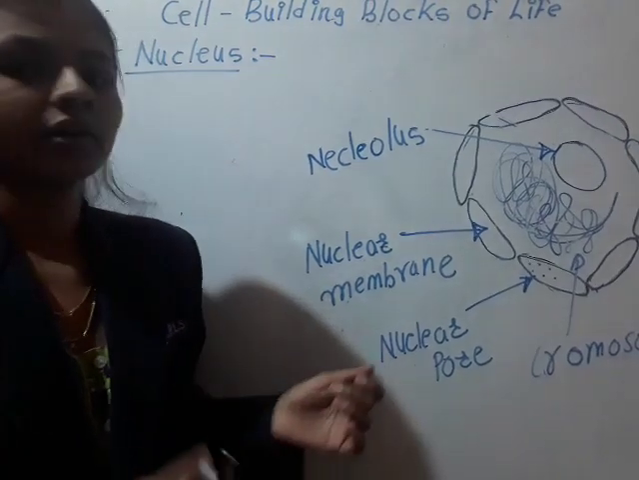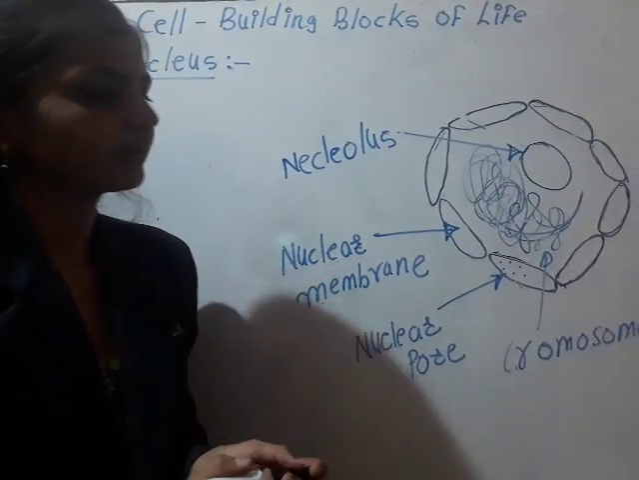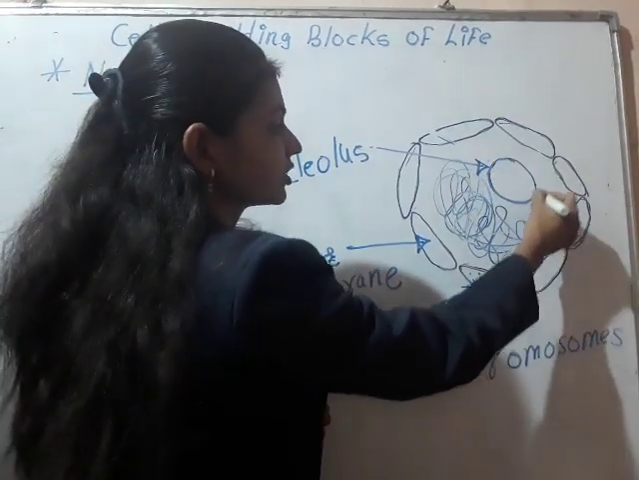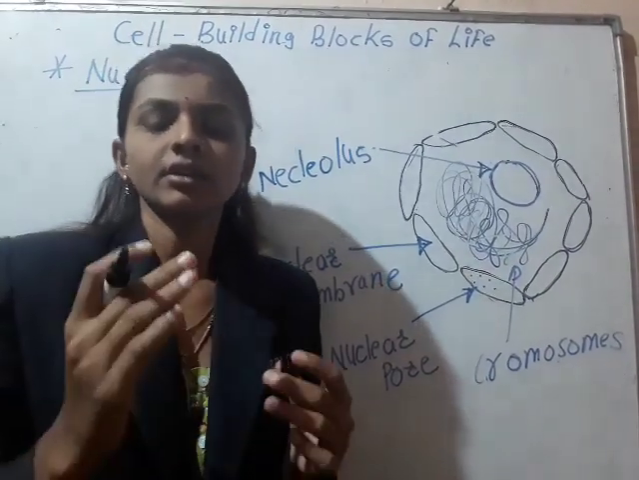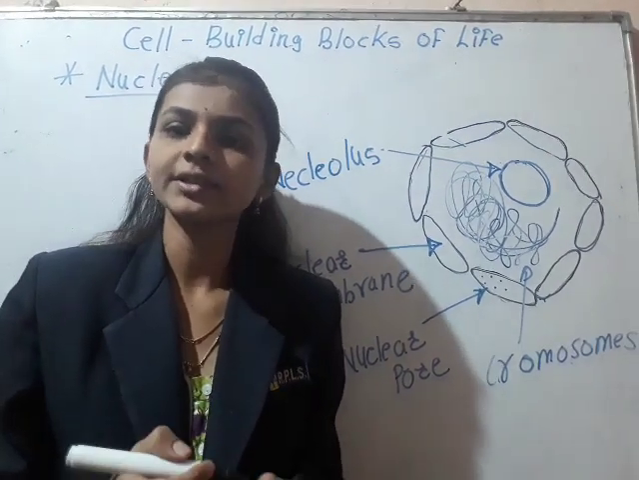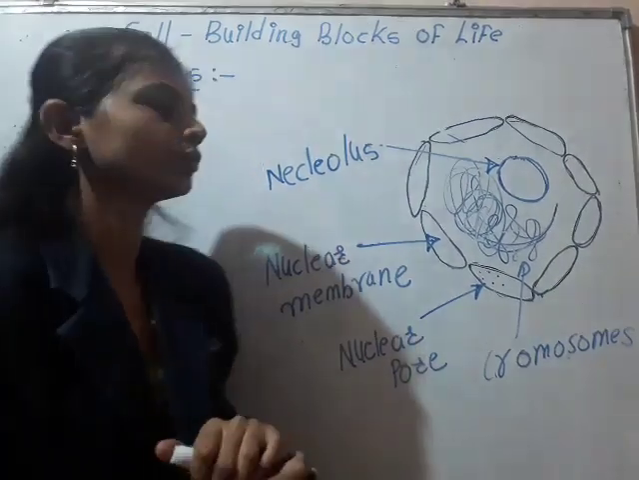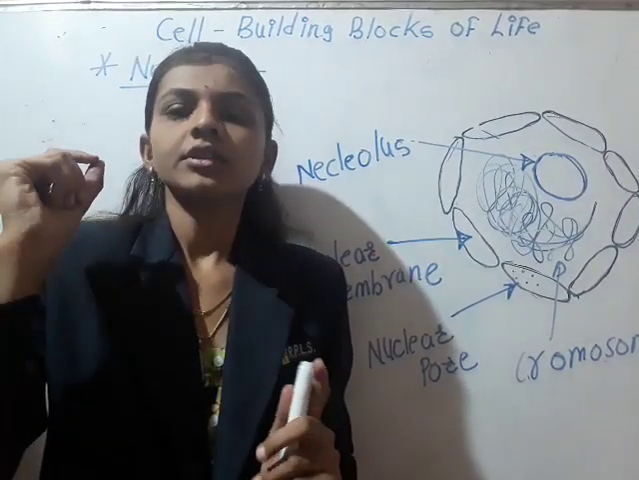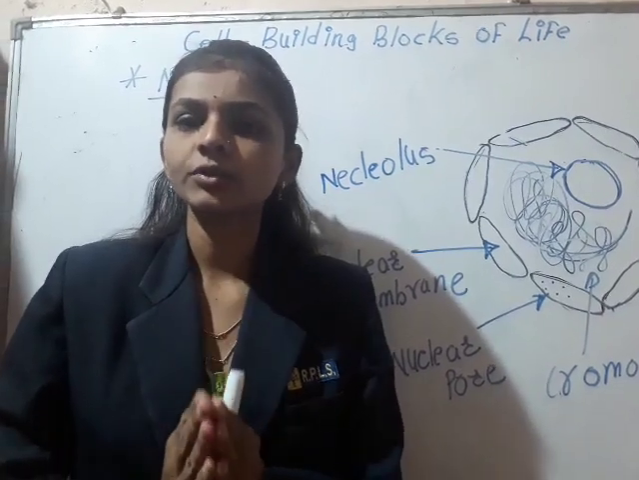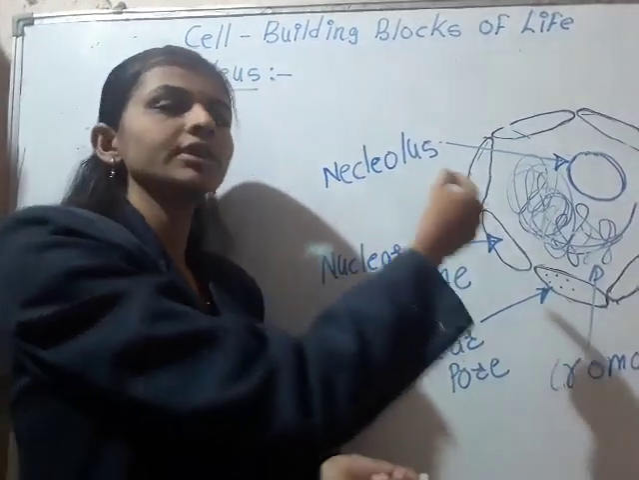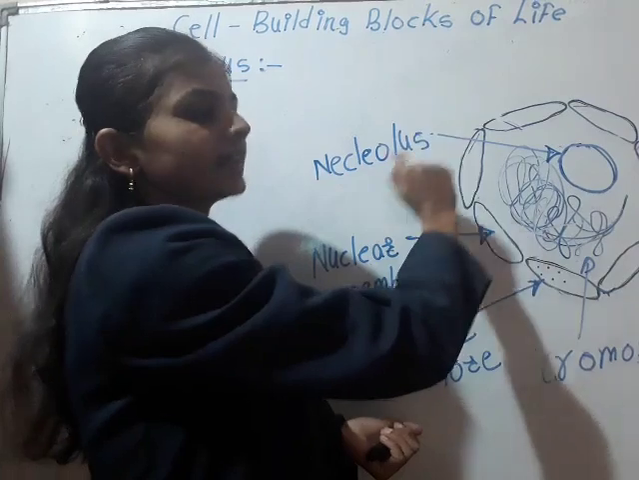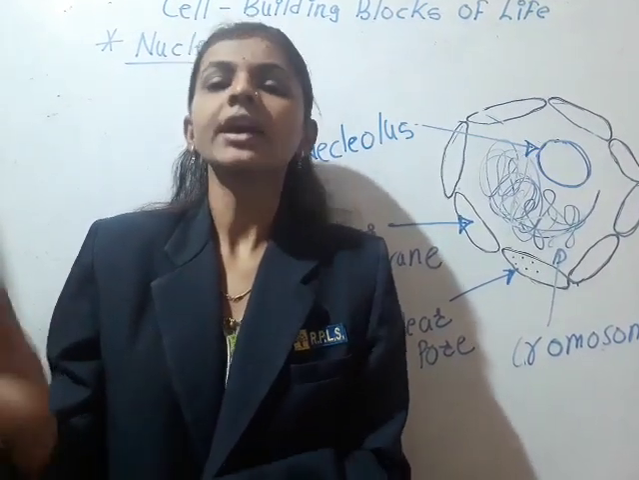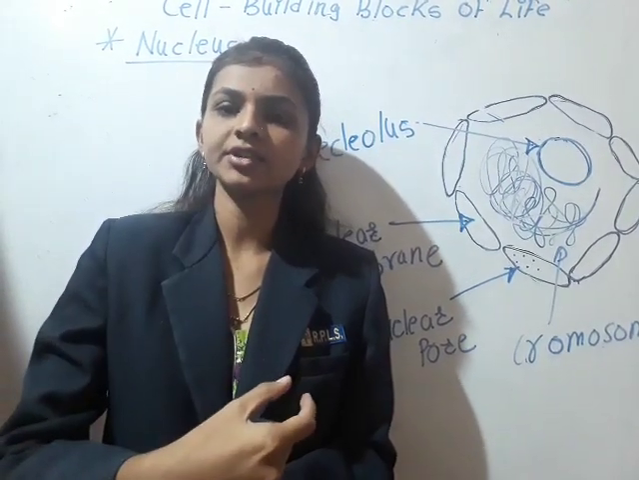Now next, inside the nucleus, one more spherical structure is present, and that spherical structure is known as the nucleolus. Inside the cell, the spherical structure is the nucleus, and inside the nucleus, again one spherical structure is present, and that is known as the nucleolus.